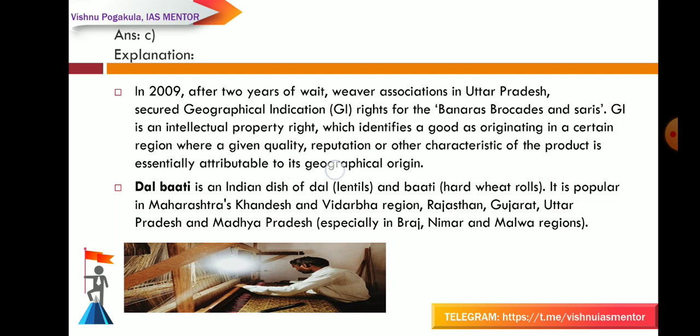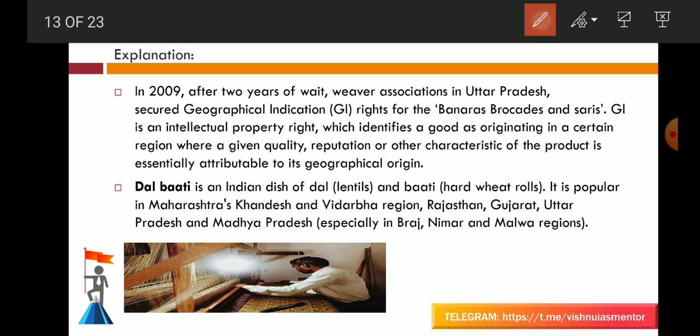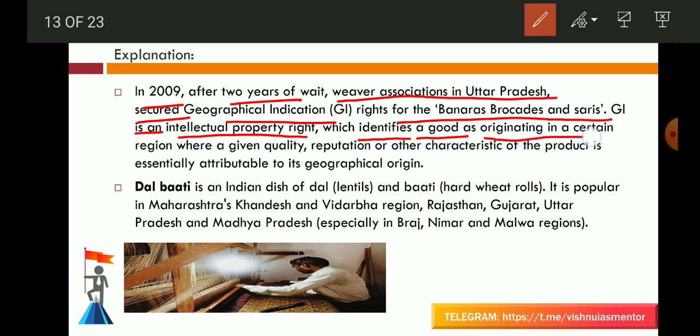Okay, so for these Banarasi brocades and sarees, in 2009, after 2 years of waiting, the Weaver Association in Uttar Pradesh secured the GI rights for Banaras brocades and sarees. GI is an intellectual property right which identifies a good as originating in a certain region, where a given quality, reputation and other characteristic of the product is essentially attributable to its geographical origin.